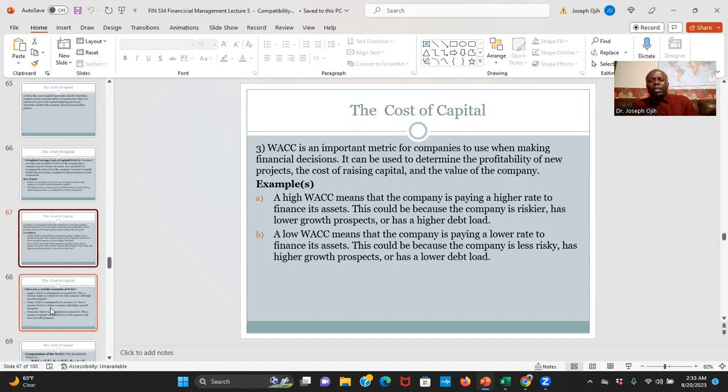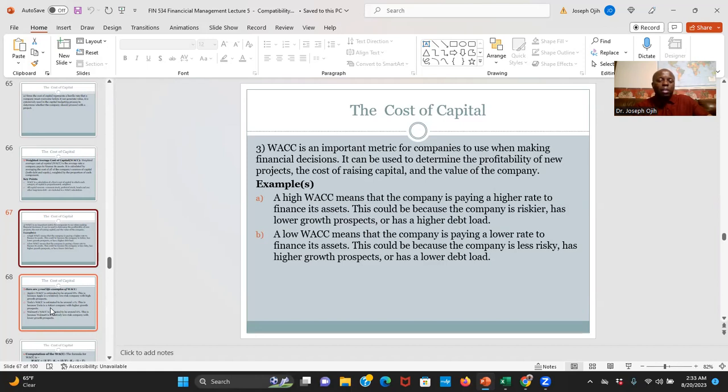So a company or a project that has a higher weighted average cost of capital means that the company is paying a higher rate to finance its assets. This can be for any reason, but mostly it can be because the company is riskier or has lower growth prospects, or that it has higher debt loads.